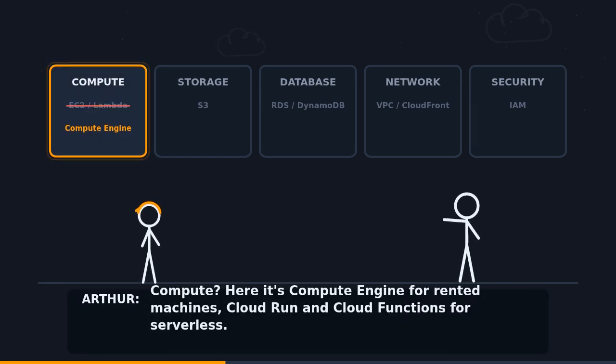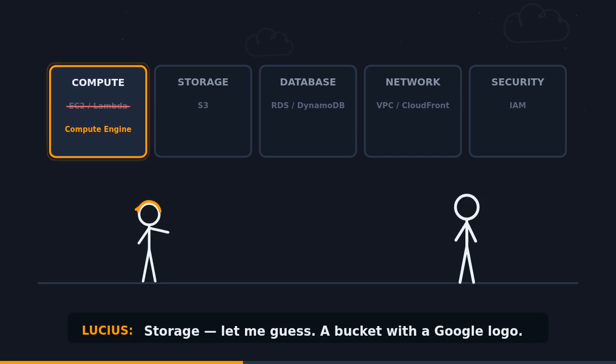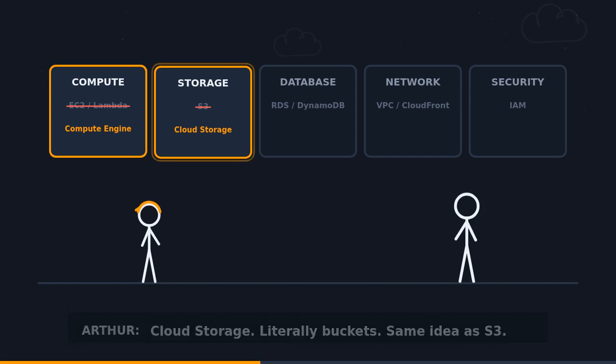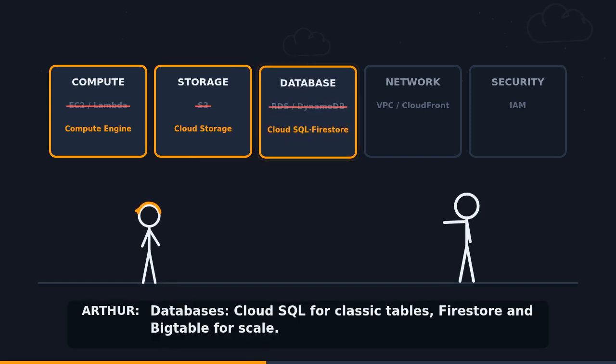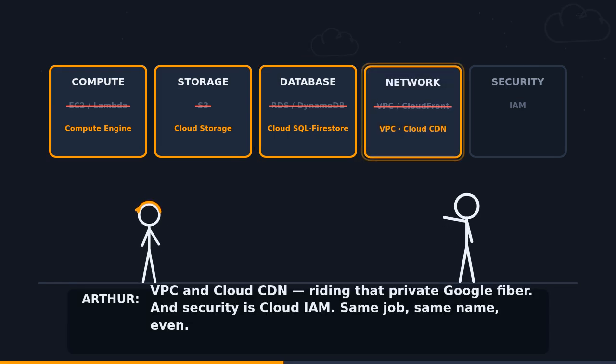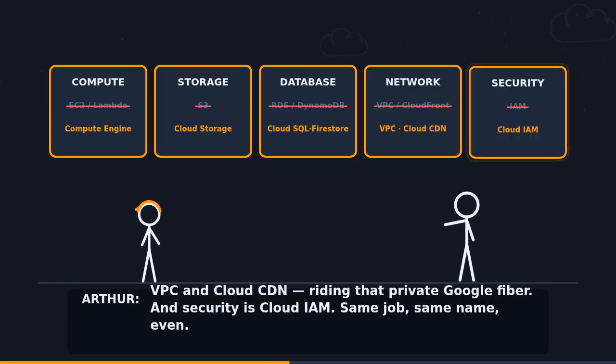Compute? Here it's Compute Engine for rented machines, Cloud Run, and Cloud Functions for serverless. Storage, let me guess. A bucket with a Google logo. Cloud Storage, literally buckets. Same idea as S3. Databases, Cloud SQL for classic tables, Firestore and Bigtable for scale. Networking? VPC and Cloud CDN, riding that private Google fiber. And security is Cloud IAM. Same job, same name, even.